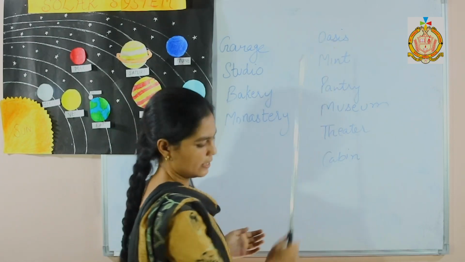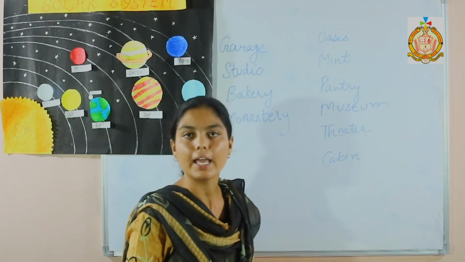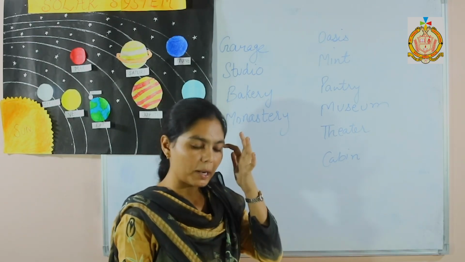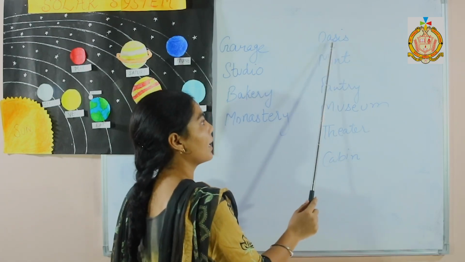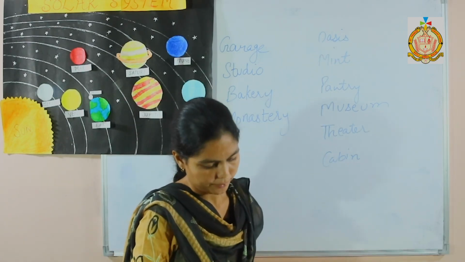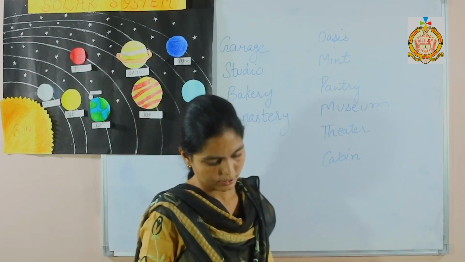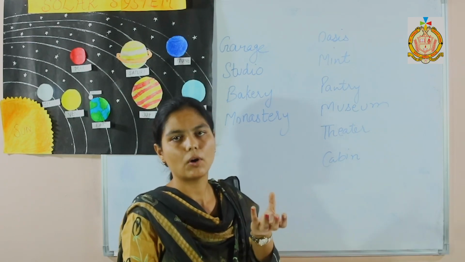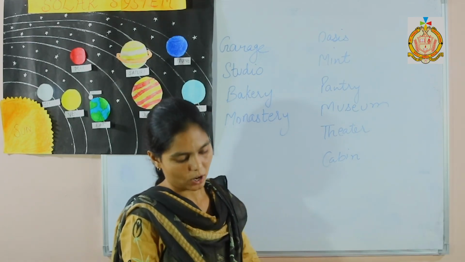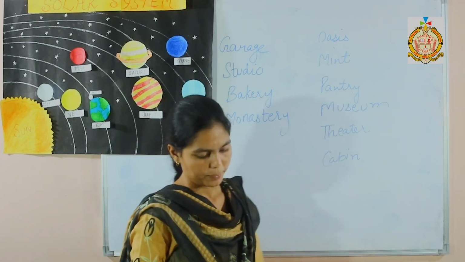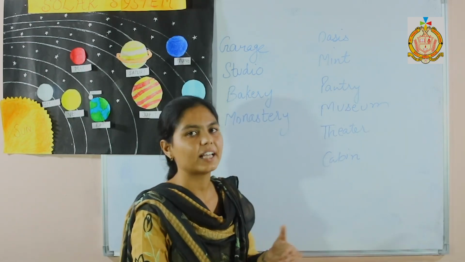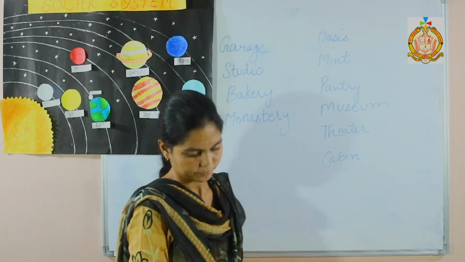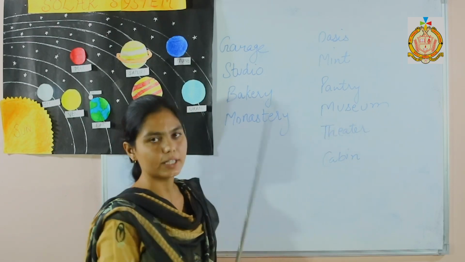Next is oasis. Oasis is a green area in a desert where water is found. In a desert there is no water, but oasis is a green area where water is found. Next one is mint. Mint is a place where coins are made. As you all know about coins. Next one is pantry. Pantry is a small room near the kitchen where foods and other things are kept.